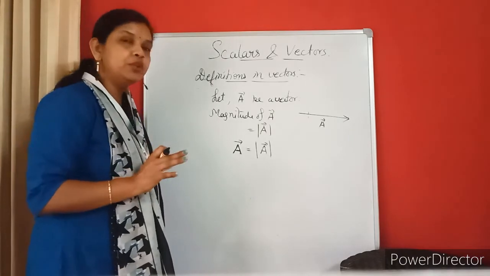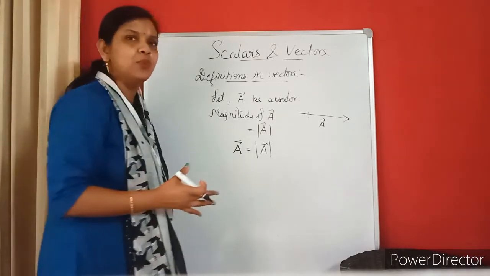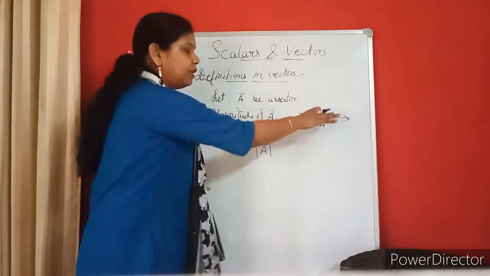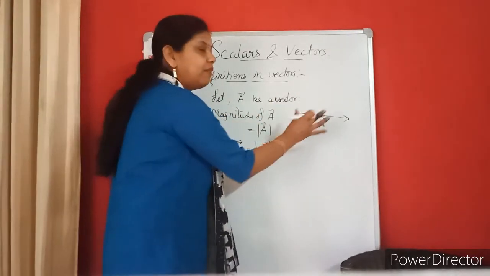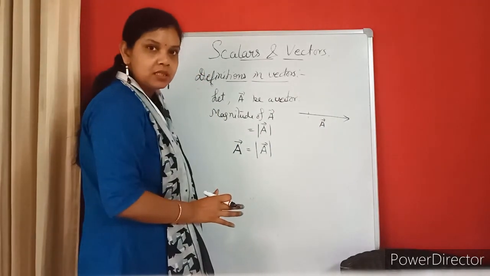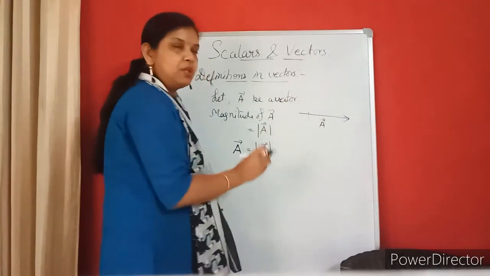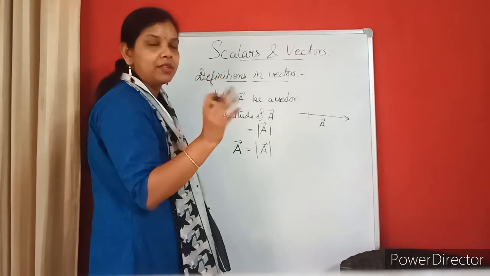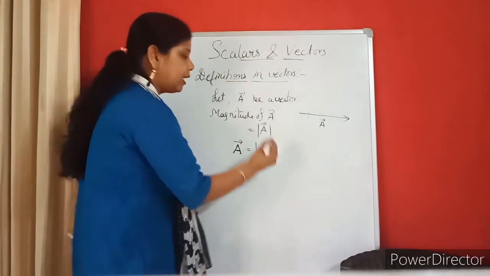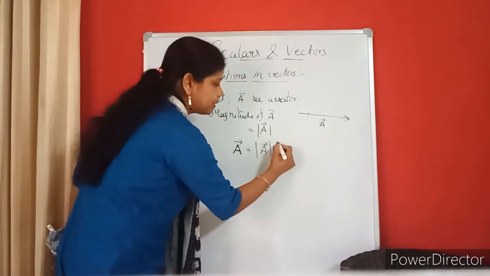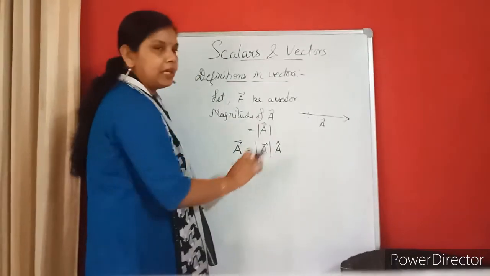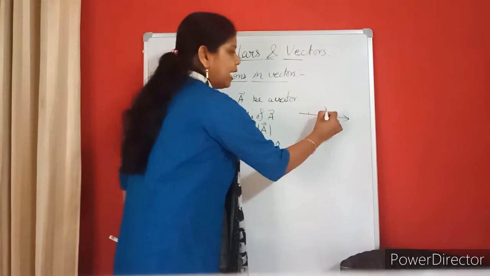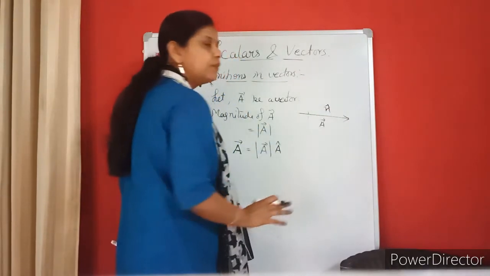So I have to write something so that it becomes a vector. If I write something else, what will happen? It may not mean the same thing. So if I write the unit vector of A, meaning I take 1 centimeter or 1 unit of the particular vector in that particular direction, then it will be a unit vector, which is represented by A cap. Since I have written A, I have written A cap. Suppose you want to say that N cap is the direction of A.